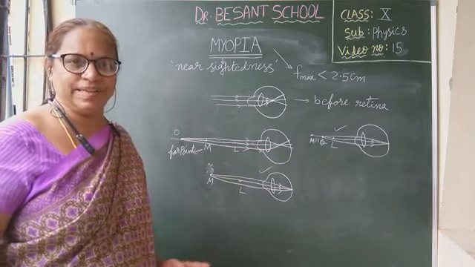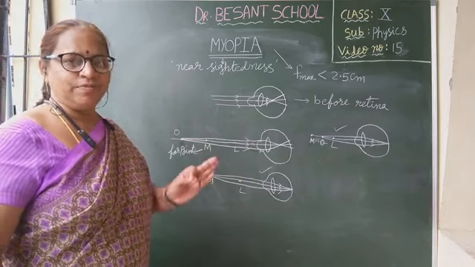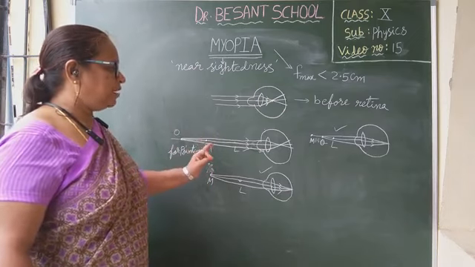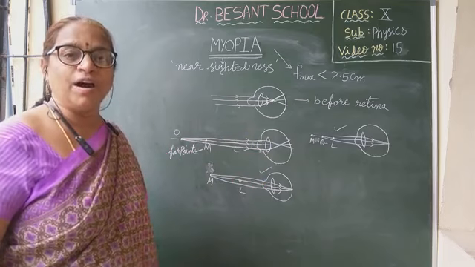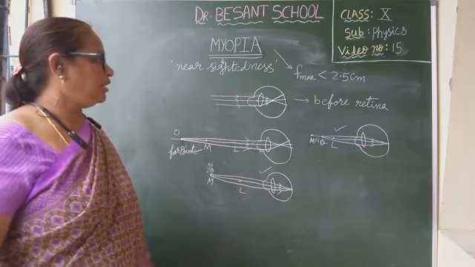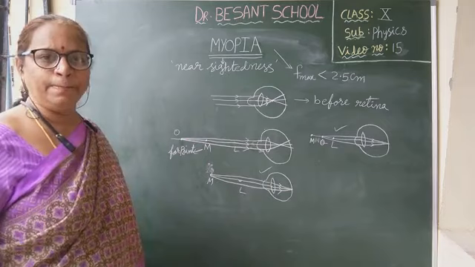Am I clear? Understood? So what is the far point? The maximum distance at which, for a myopic person, the image will form on the retina. That point is called the far point. I think you all understood what is myopia.